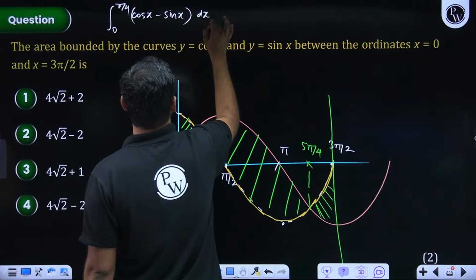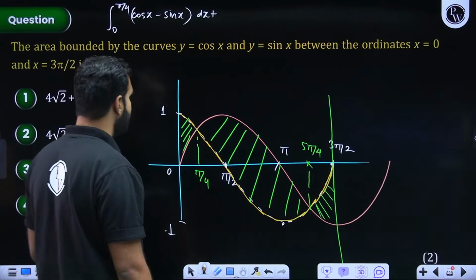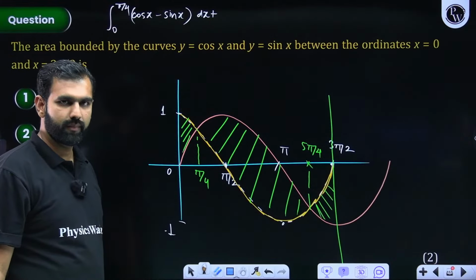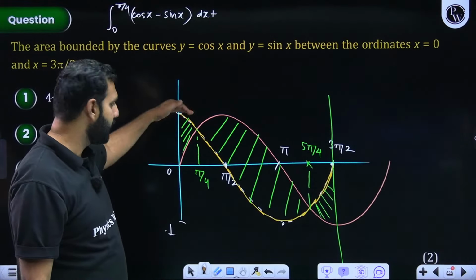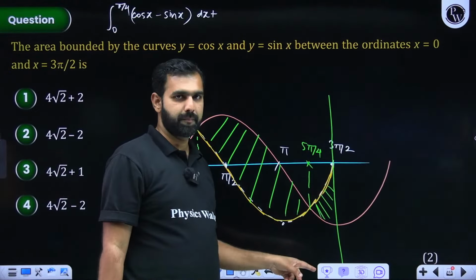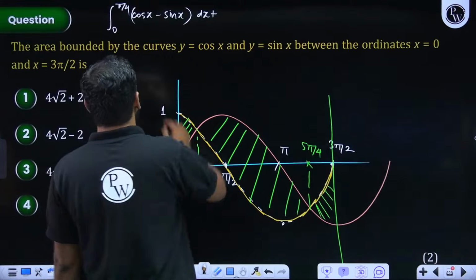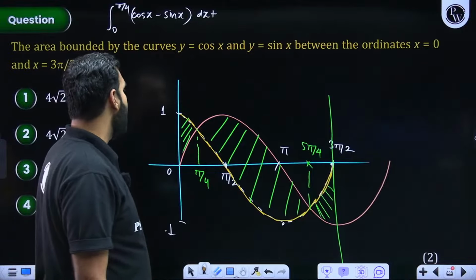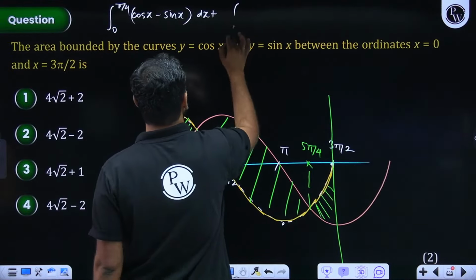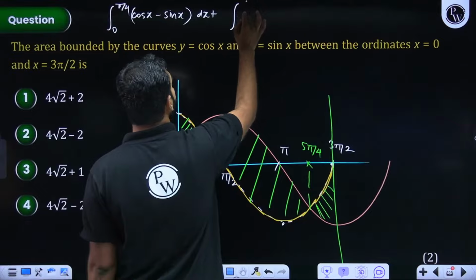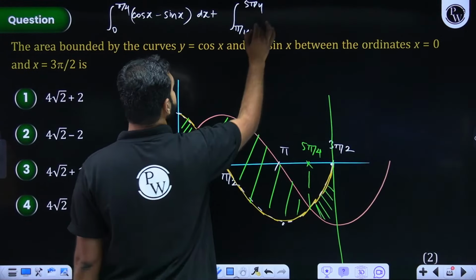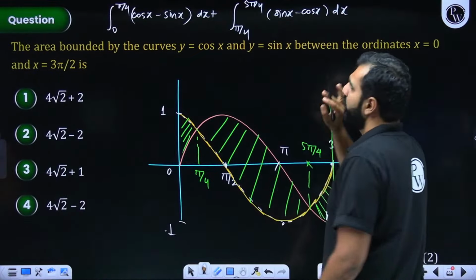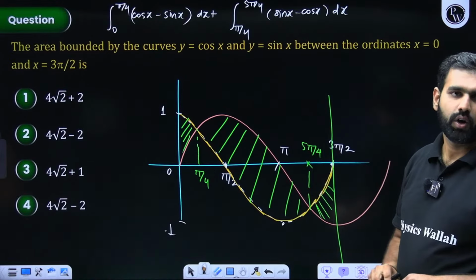dx plus. I hope everybody is realizing that whatever area I get here, that same area I will get here. Are you understanding my word? Whatever area you get here, upper curve minus lower curve, the same area you'll get here. Or if you don't believe me, you do it properly. I'm saying that double of this can be done, so this part need not be integrated again. And this part is what we'll do, from pi by 4 to 5 pi by 4. The upper curve is your sin x and the lower curve is cos x, dx. I hope from here you can do it. It's basically options 4 and 2, both correct.